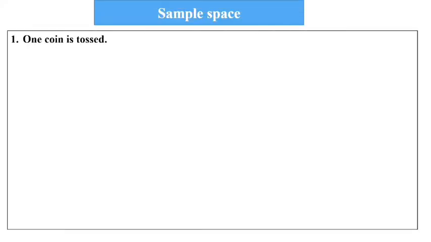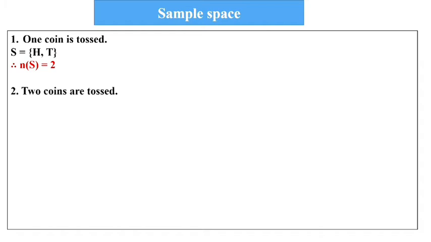Now let's move to some examples of sample space. One coin is tossed. So here S will be {head, tail}. There are 2 possibilities. Either it will be a head or a tail. Whenever you write a sample space, the brackets will be curly brackets, which I have done on the screen. So n(S), how many elements are there? 2 elements. n(S) will be 2.